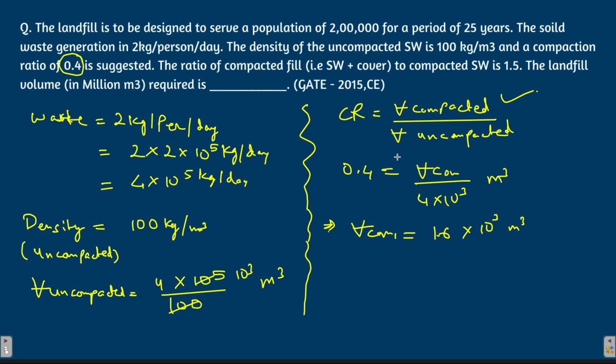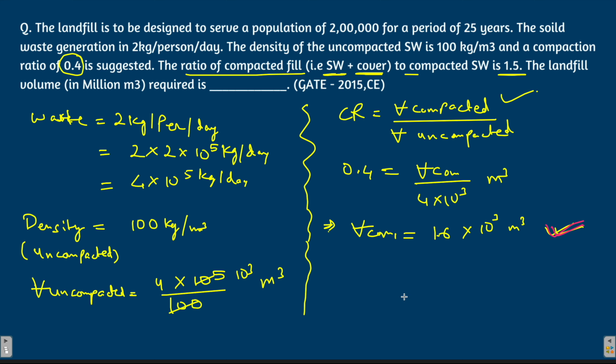Now once we know the volume, there is another thing given to you. The ratio of the compacted fill, that is solid waste plus cover, to the compacted solid waste is 1.5. We know the volume of the compacted solid waste, and we have to find the volume of the fill.